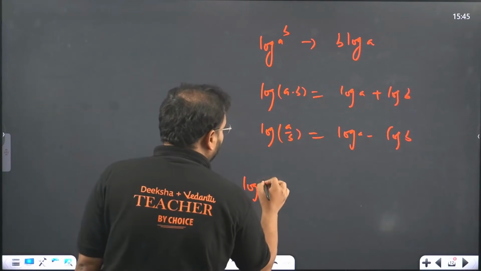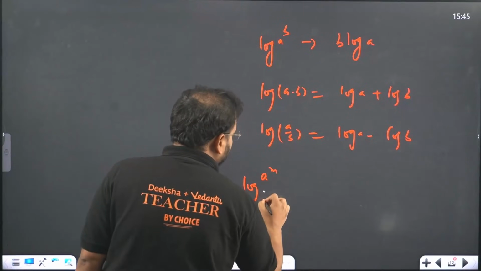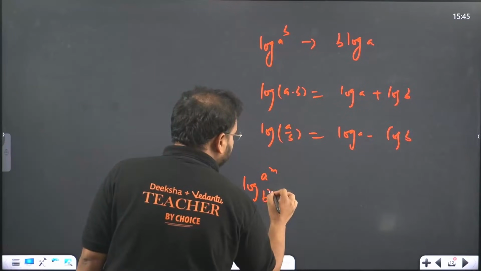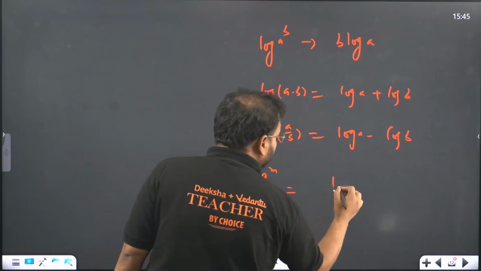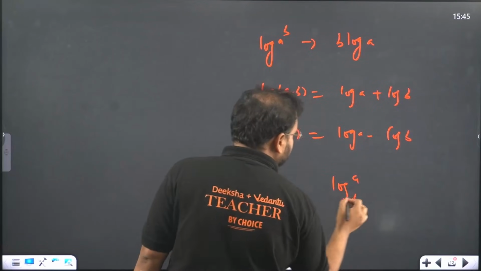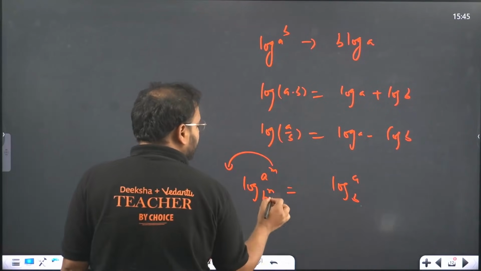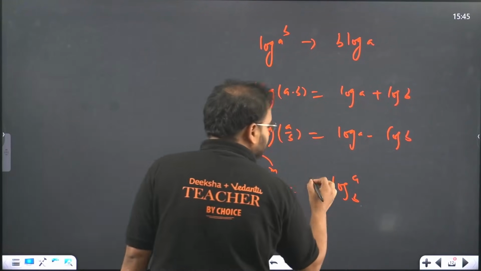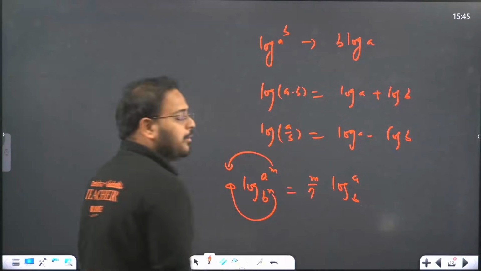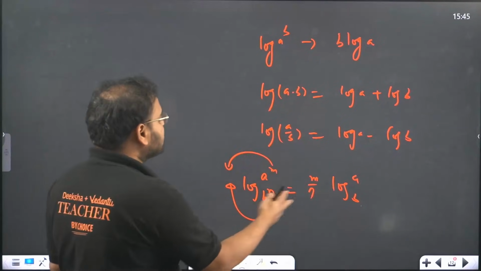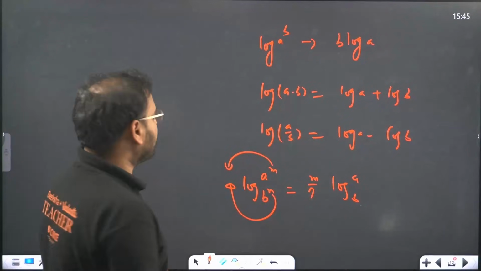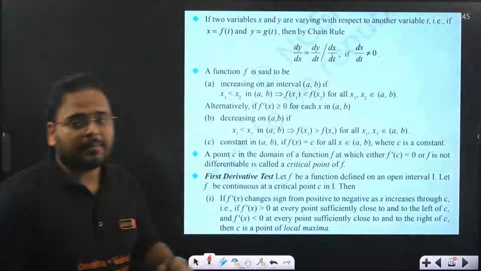Anything else we have? Yes, we have one more property. Whenever you have log of a power m and base is log of b power n, this becomes log of a with the base b, this m comes in front in the numerator, n goes in the denominator. So m by n comes. So these are the basic formulas for your logarithms. You have to use them. Moving on.